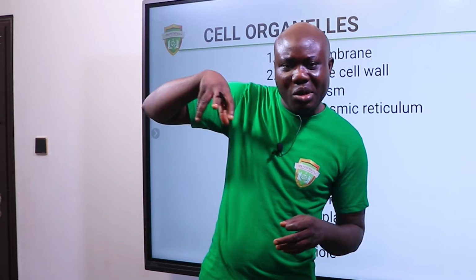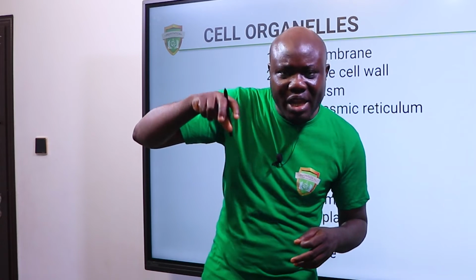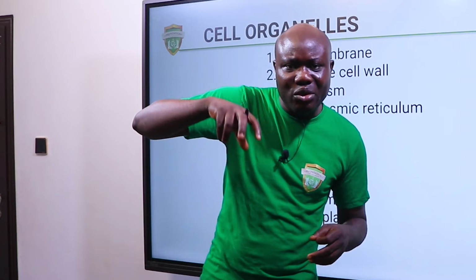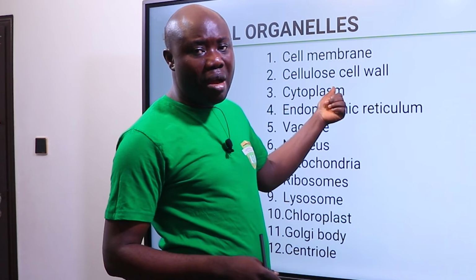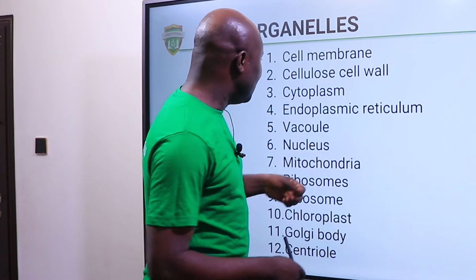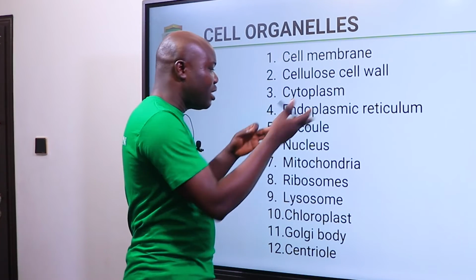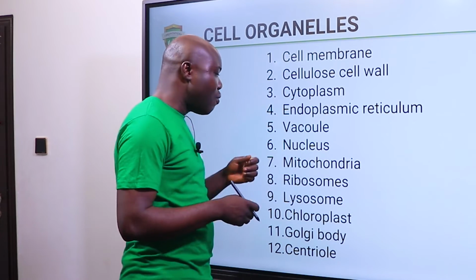Like you have the nucleus, the endoplasmic reticulum, the mitochondria. All of them are suspended in the cytoplasm, which means this is a fluid medium. Then we have the endoplasmic reticulum, the vacuole, the nucleus.